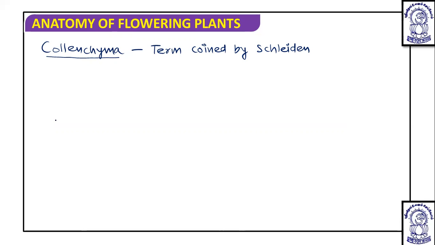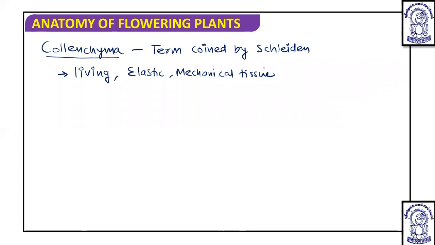The main characteristic of collenchyma is that it is a living, elastic, mechanical tissue. As we have discussed, the cell wall is not completely thickened. It is thickened due to cellulose and hemicellulose deposition, but at the corners only. Angular thickening is observed, so they provide mechanical support as well as some elasticity.